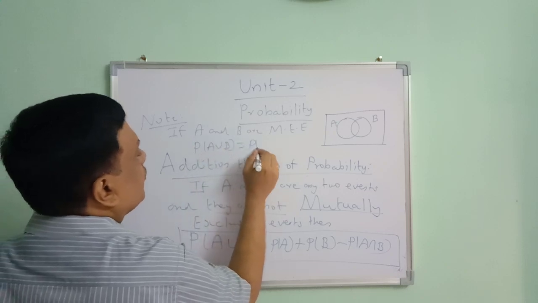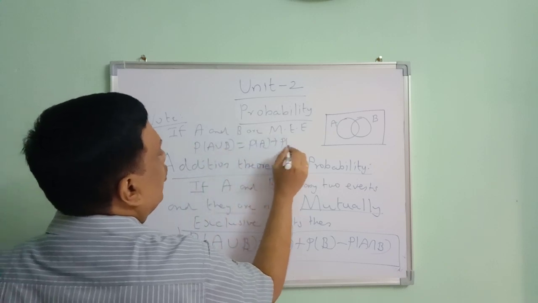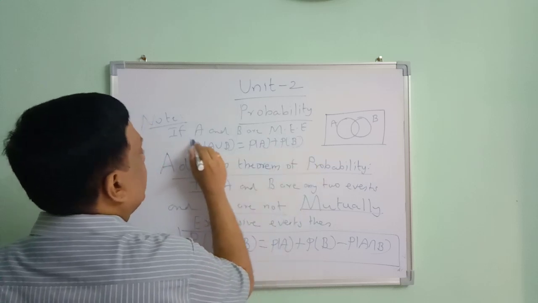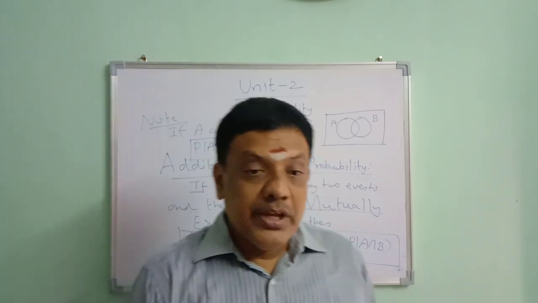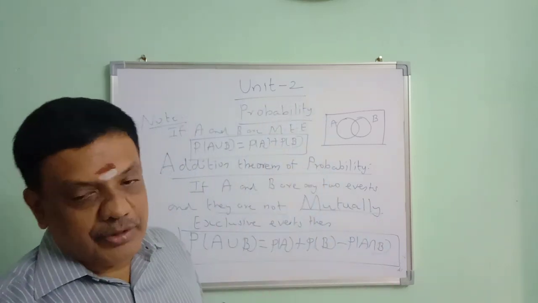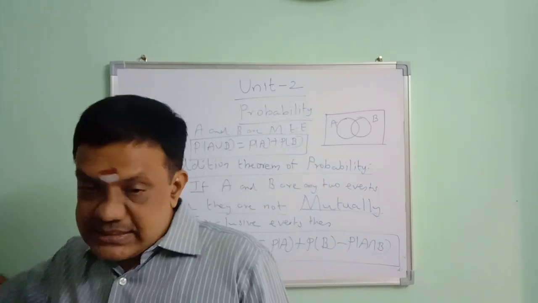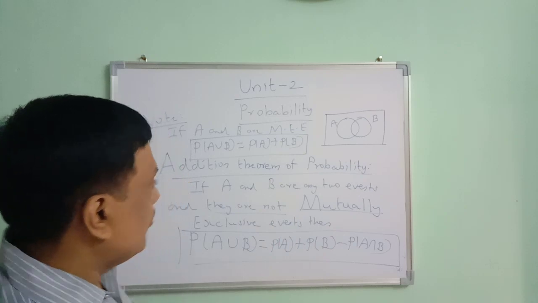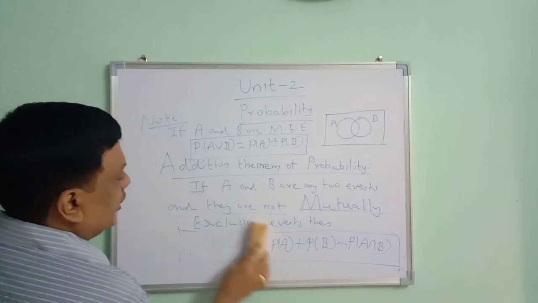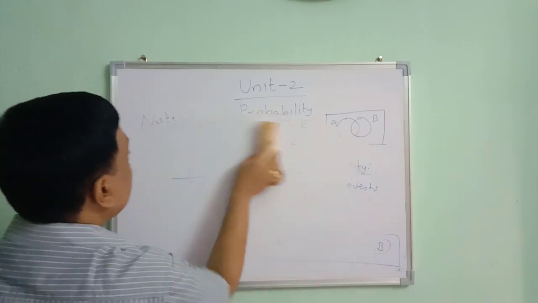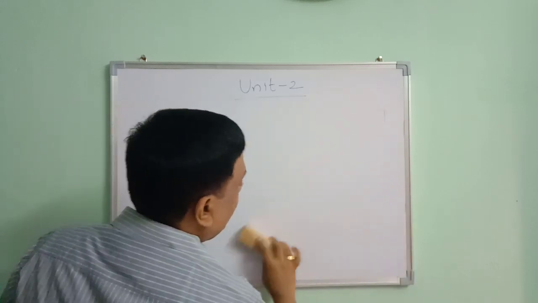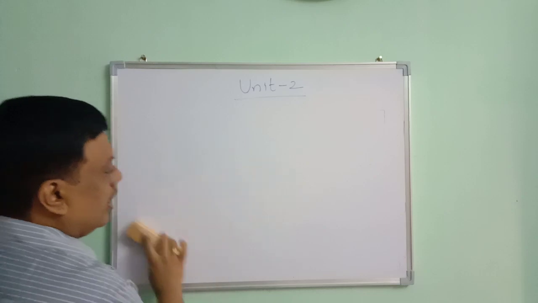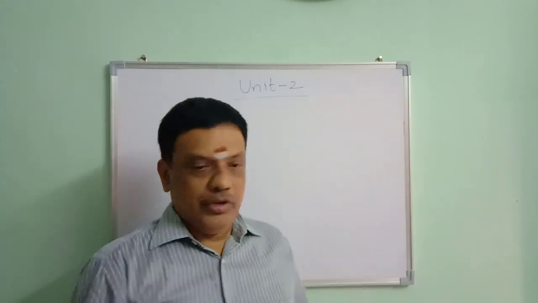Then probability of A union B is equal to probability of A plus probability of B. So from the addition theorem of probability, we have come to this conclusion. One of the basic important concepts is the addition theorem of probability. Next we are going to move to the multiplication theorem of probability. As the addition theorem is important, the multiplication theorem is also important.